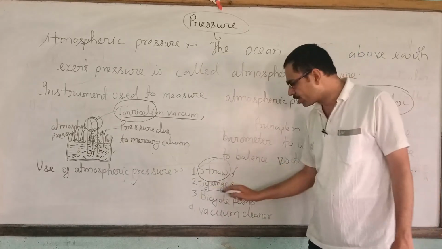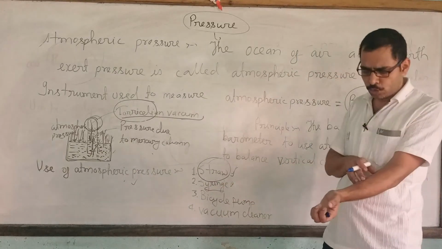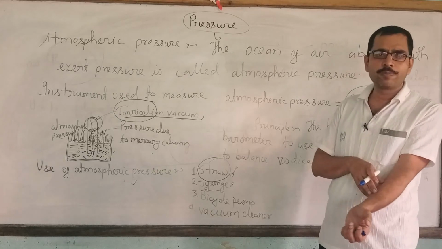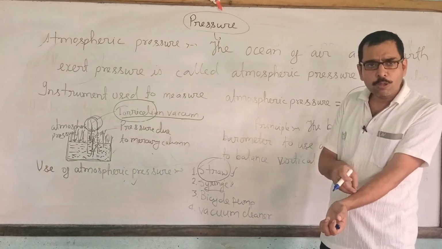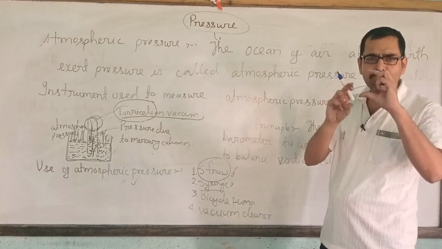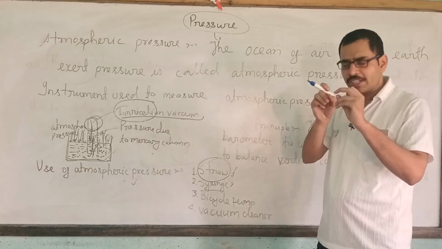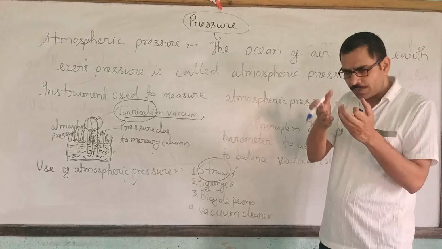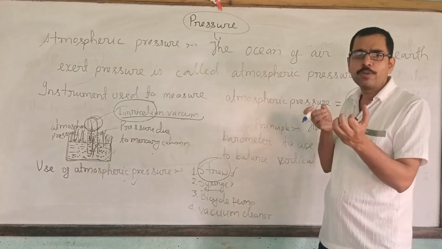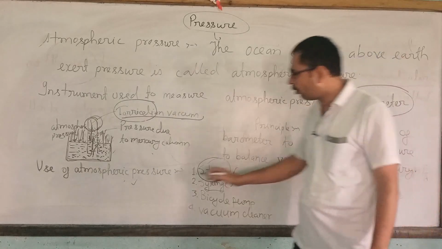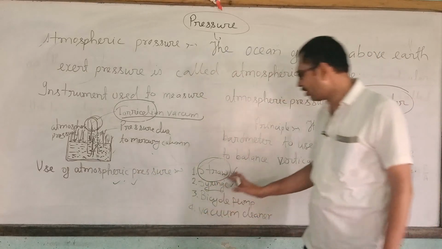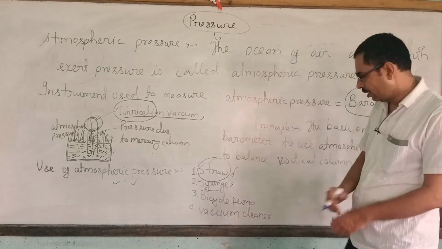Similarly, the syringe is an instrument by which you can take blood. The pressure inside the syringe makes the blood come into it. That is also where atmospheric pressure is applied.